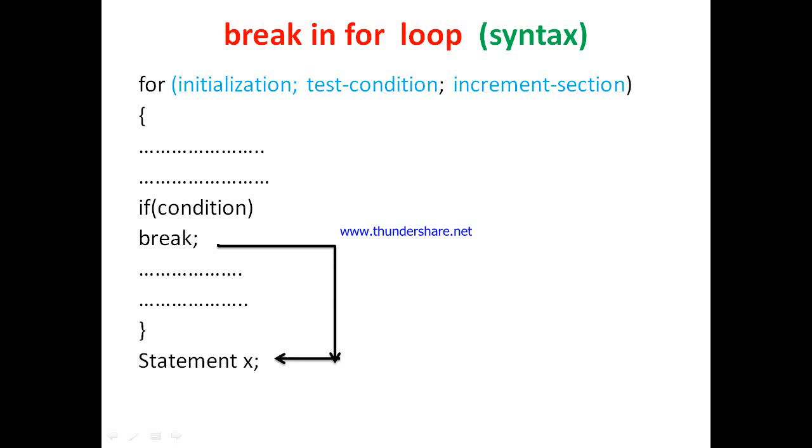Now let us see the syntax of break in the for loop, and how it works. Here for loop has the initialization part, semicolon, test condition part, semicolon, increment section part. Suppose there is some body part of the for loop, and suppose you use a test condition here and break. Now when this condition is satisfied, this break will be executed. When break is executed, it directly jumps out of the body of the loop and statement X is executed.